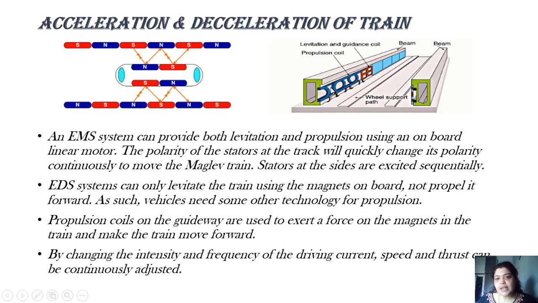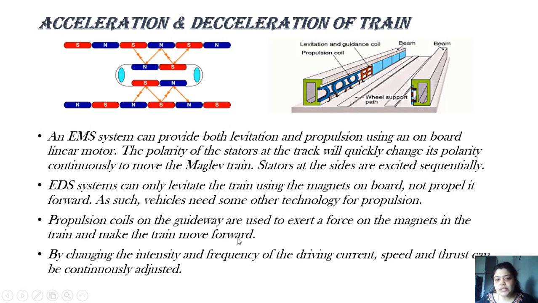There is one drawback in the EDS system: it can only levitate the train. It cannot propel it, it cannot move it. For the movement of an EDS system, we have propulsion coils like this. Just consider the center one as the guideway with the train running on it, and at both the sides, we have propulsion coils. Propulsion coils are nothing but electromagnets.